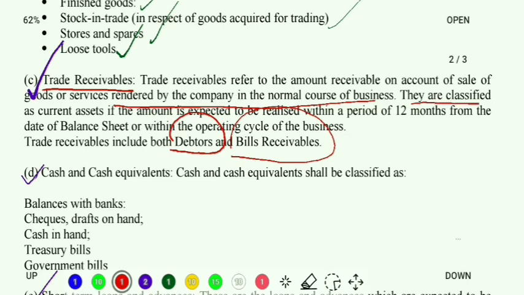They are classified as current assets if the amount is expected to be realized within a period of 12 months. So if I know that for goods that I have sold, suppose I have sold 50 units of a particular good, and the money I am going to receive within the next 3 months, what will that amount be shown as? It will be shown as trade receivables.